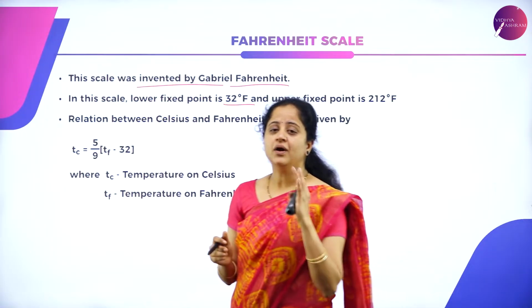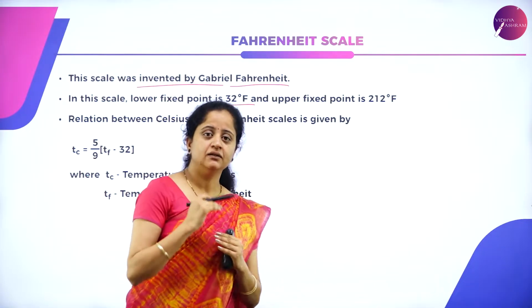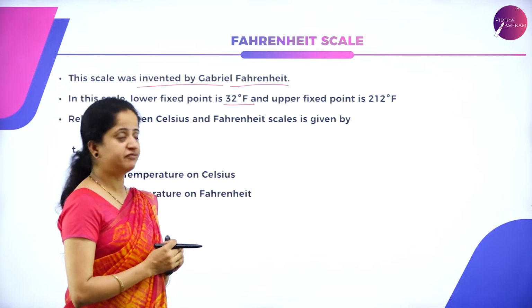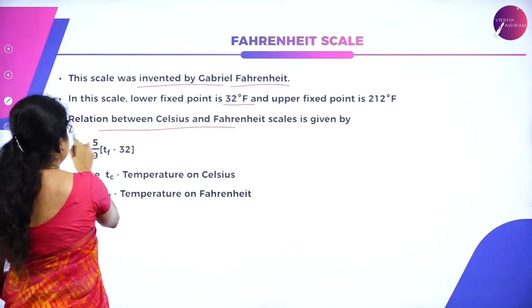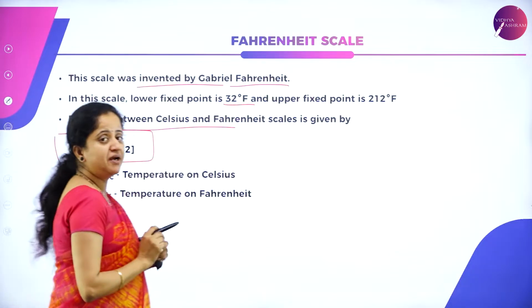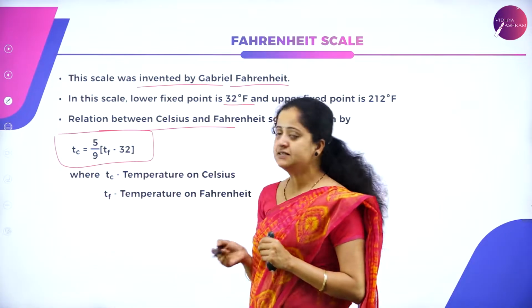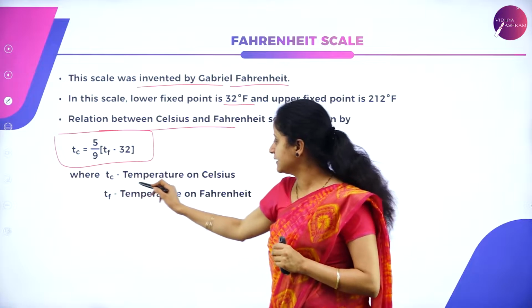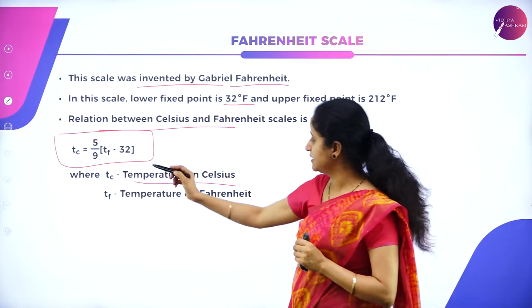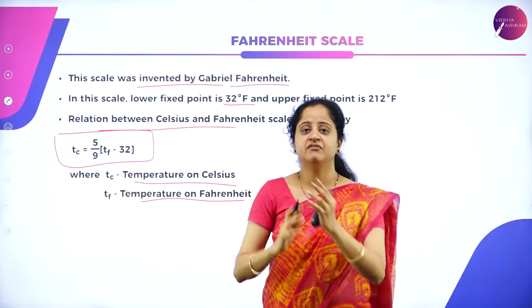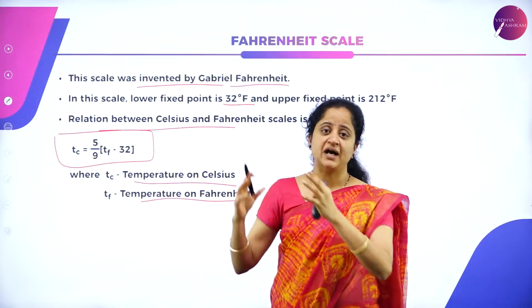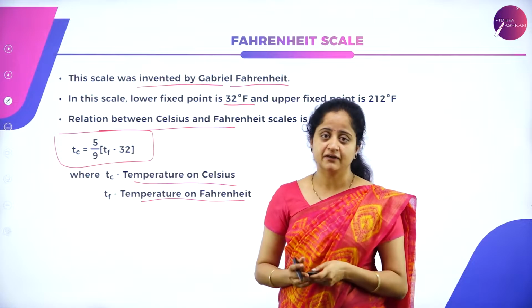So there are 180 divisions between the lower fixed point and the upper fixed point. The relation between the Celsius and Fahrenheit scale is given by Tc equals 5 by 9 into (Tf minus 32). So what is this Tc? That is temperature on Celsius scale, and Tf is temperature on the Fahrenheit scale. So any of these scales can be converted into the values on another scale by using one particular relation.